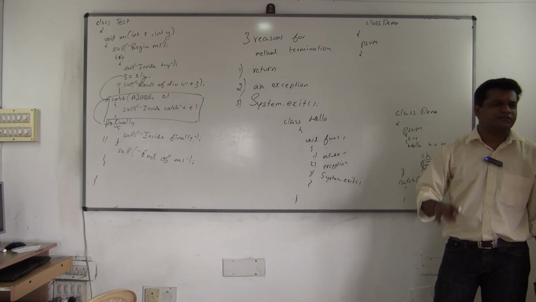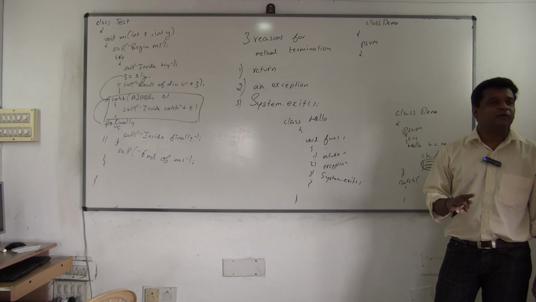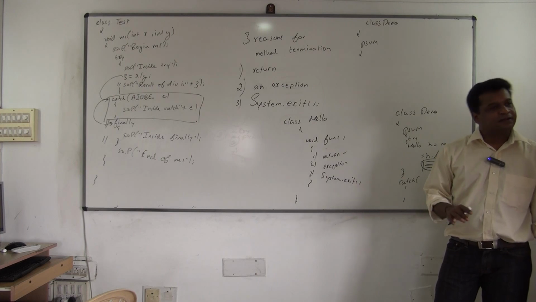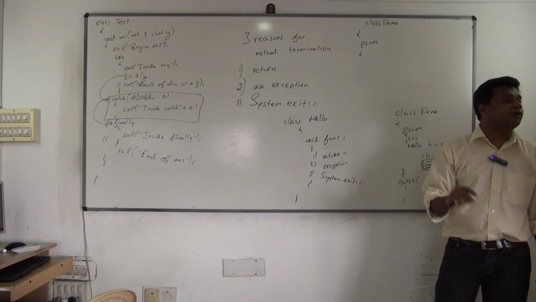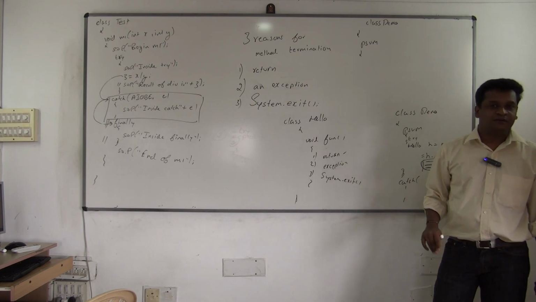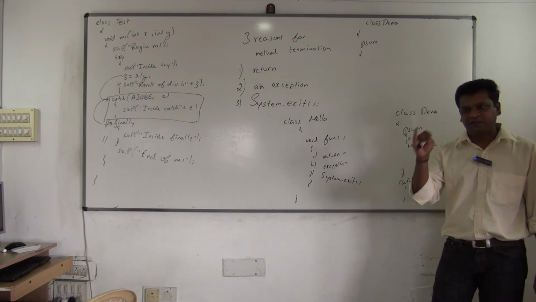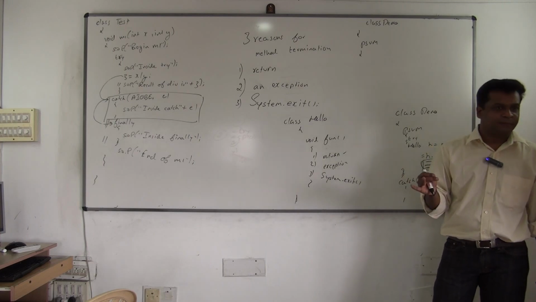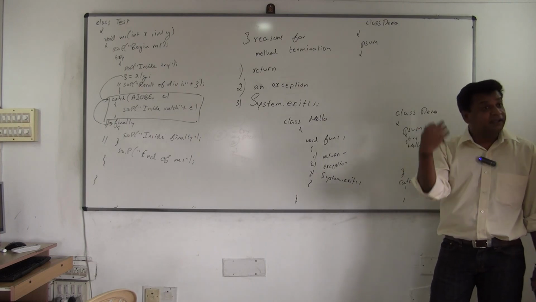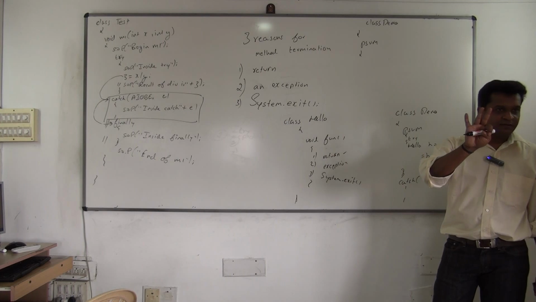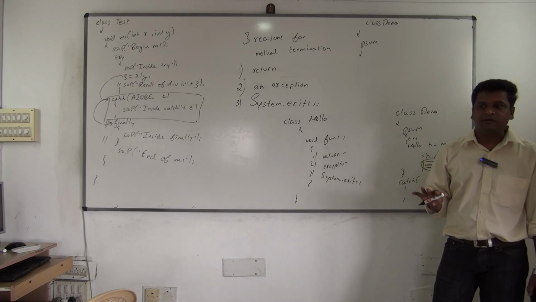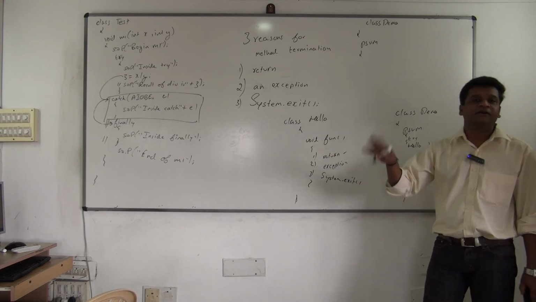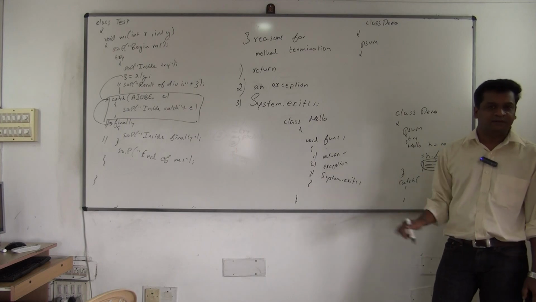But I want to execute some lines. And blindly what do you do? Put it in try finally. It will return, but before returning, what happens? Finally will execute. So look at the power of finally now. Whether an exception is occurring or not, it is executing. Whether you have a proper catch or not, it is executing. You don't write a catch also, it will execute. Three conditions. The fourth condition is what? If you have a return keyword also, it will execute. So whatever happens, it is executing.